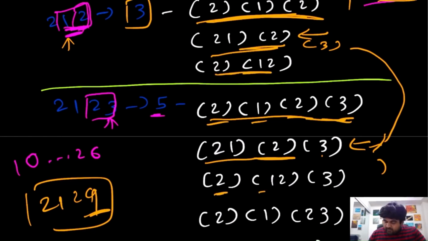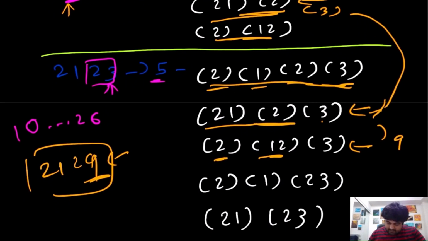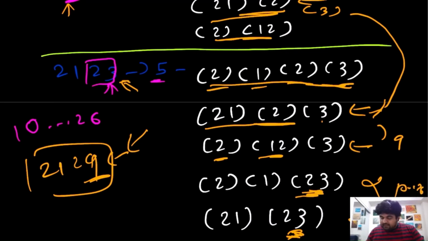So we also have a 2 and 12 pair, and we are adding a 3 over here, which means that even if we had this 9, we would still be adding 9, and that would be it. We don't care about it. But the thing is, if we had this 9, we won't be able to generate these two pairs, because notice in these two pairs we are actually creating an additional value by the value that has been added over here. And if this value was not between this 10 to 26, this value would not be able to be generated.